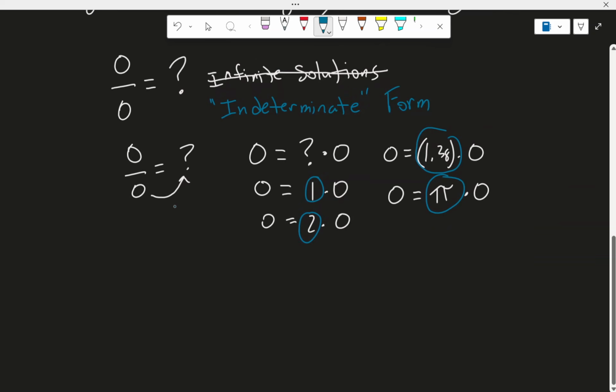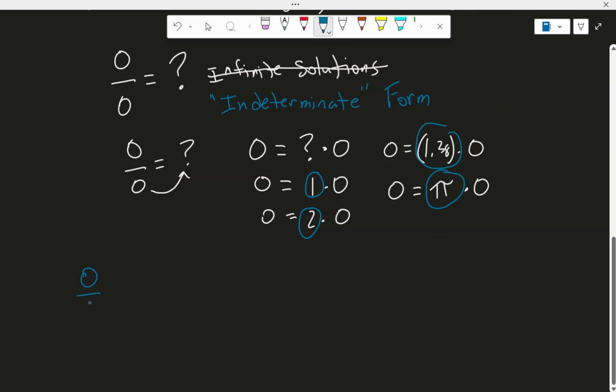Now, speaking of that, let me just throw this out to you, that 0 over 0 in calculus is an indeterminate form. There's a few other situations in calculus that I'll let you think about on your own. Infinity divided by infinity is also indeterminate. Or 0 multiplied with infinity is also indeterminate. 1 to the infinite power, meaning like 1 times 1 times 1 times 1 times 1, we can't always determine what that is. You might think, well, that's just 1 multiplied with 1. Nah, check it out. In calculus, things get interesting.